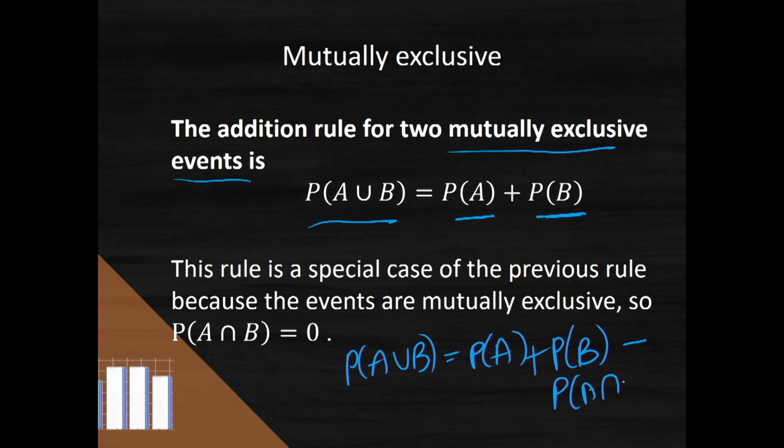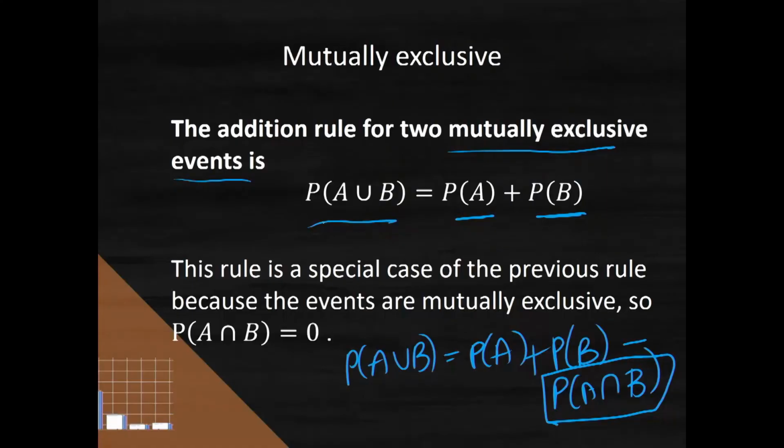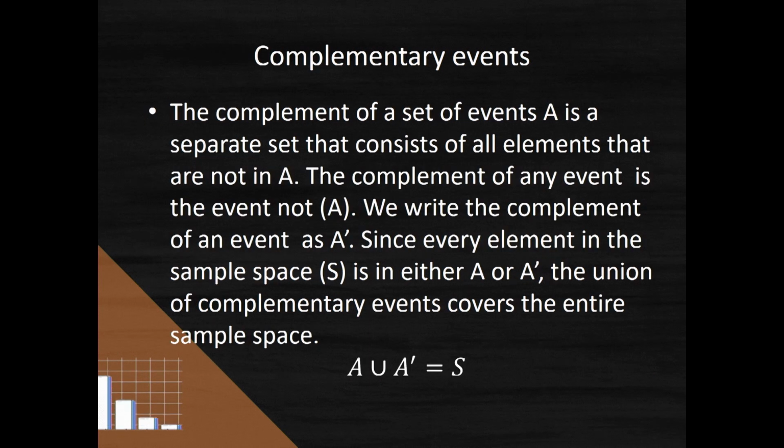It's a special case because this probability here is now 0. Why is the probability of the intersection 0? Because there are no elements in the intersection. Those two events cannot happen at the same time, so that value is 0. Therefore the probability of A union B is simply the probability of A plus the probability of B for two mutually exclusive events.